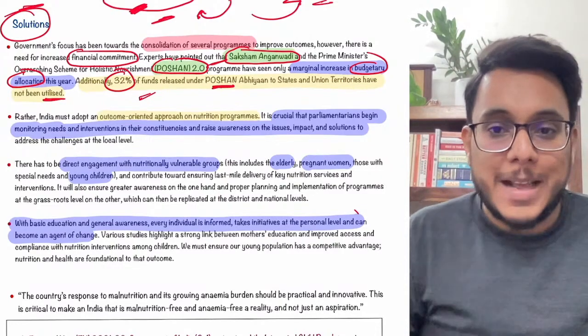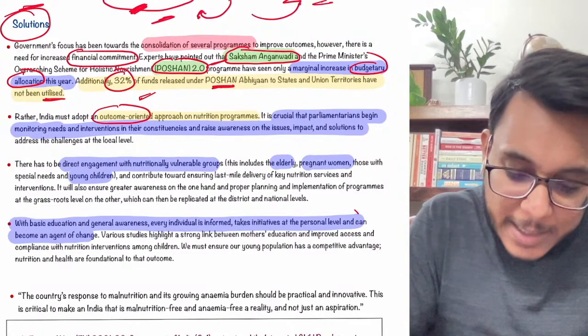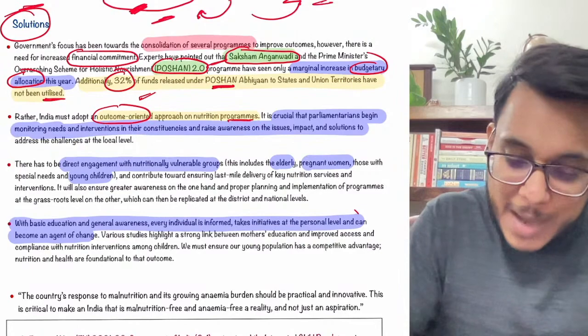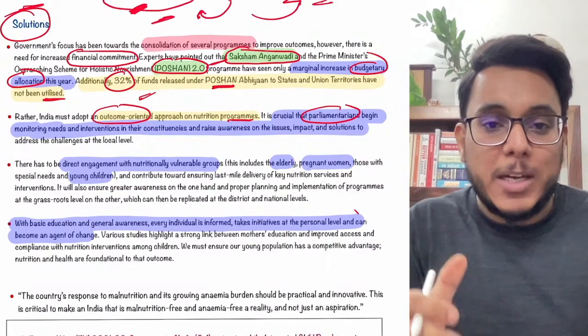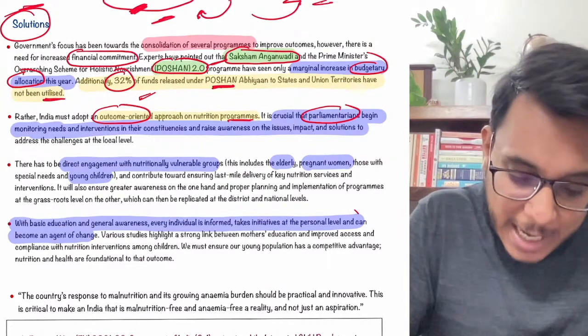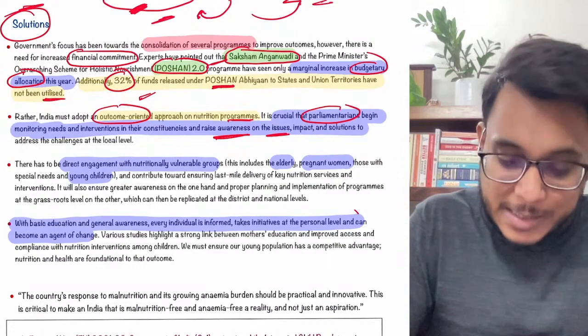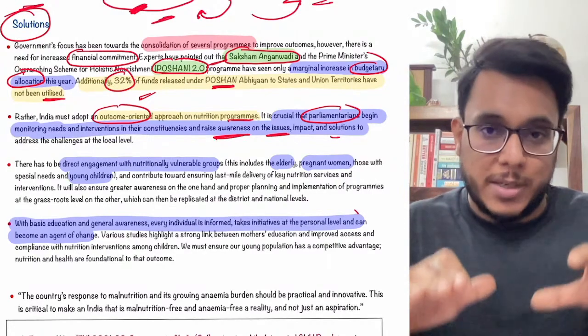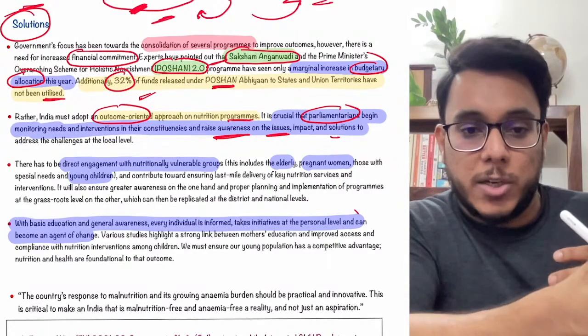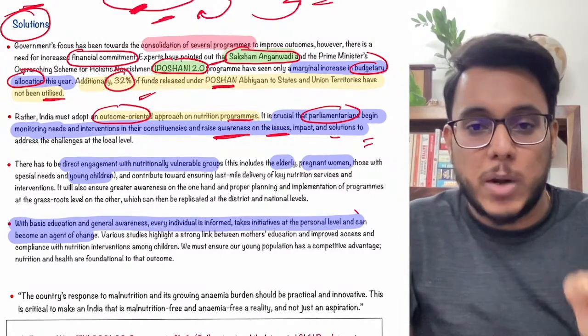Very big problem. Then the next, it talks about that, see, India needs to adopt an outcome oriented approach to the nutrition program. Basically, parliamentarians need to take the responsibility to increase the awareness of the issue of malnutrition in their constituencies. They need to come out with the solution themselves. Let's say, what will work in their constituency, what will not work. The parliamentarians need to bring this particular matter very clearly.